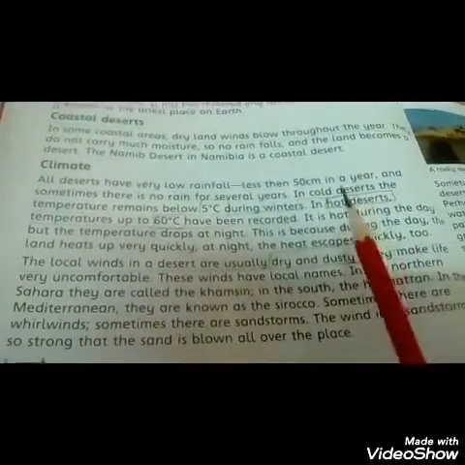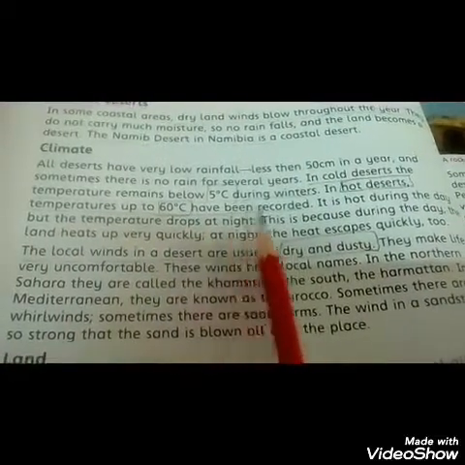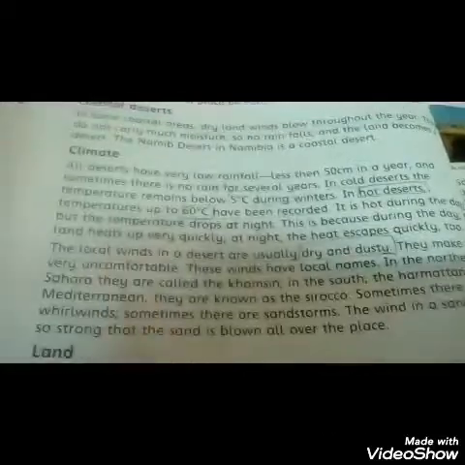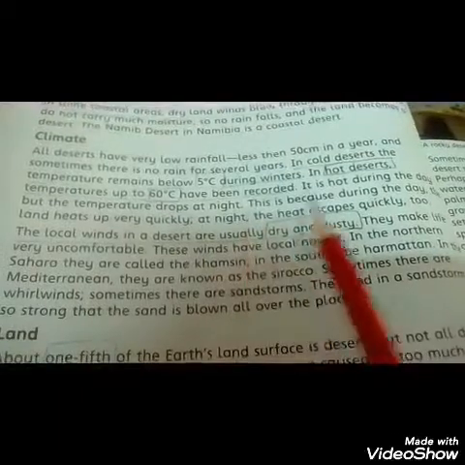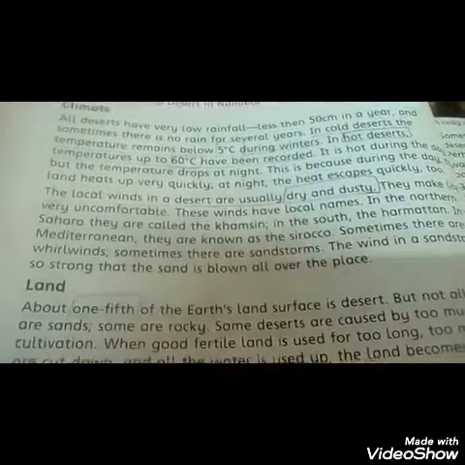Climate. In cold deserts the temperature remains below 5 degrees centigrade during winters. In hot deserts, temperatures up to 60 degrees have been recorded. This is because during the day the land heats up very quickly. At night the heat escapes quickly too. The local winds in a desert are usually dry and dusty.